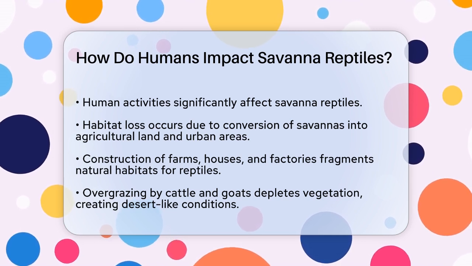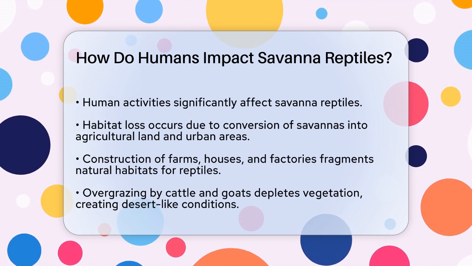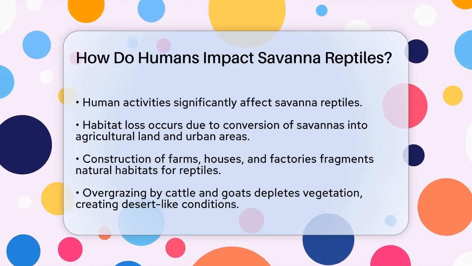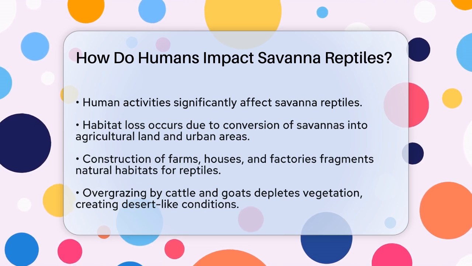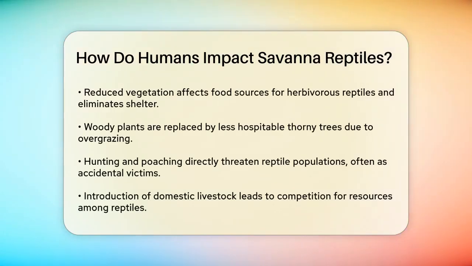Overgrazing is another significant issue. As cattle and goats graze excessively, the vegetation in the savanna is depleted, turning parts of the savanna into desert-like conditions. This not only reduces the food sources for herbivorous reptiles, but also eliminates the cover and shelter they need to survive. Woody plants, which are often killed by cattle eating their foliage, are replaced by thorny, animal-repellent trees that are less hospitable to reptiles.